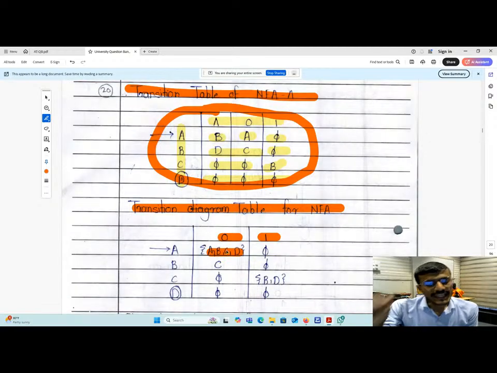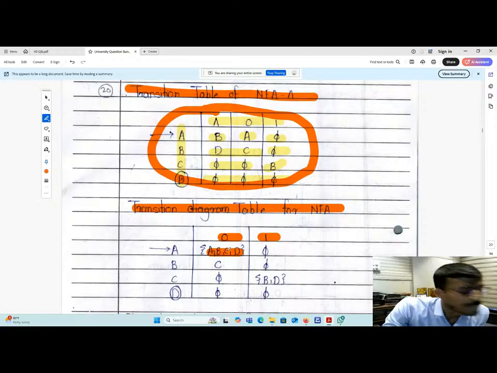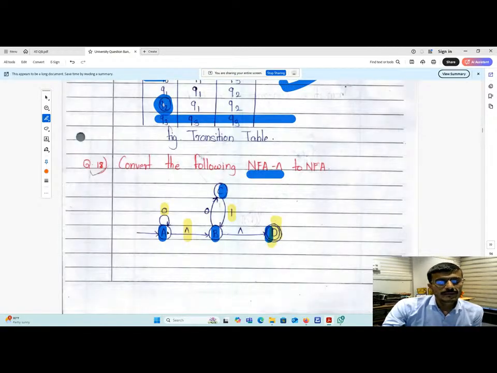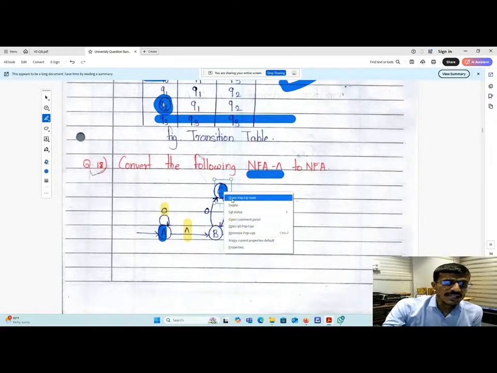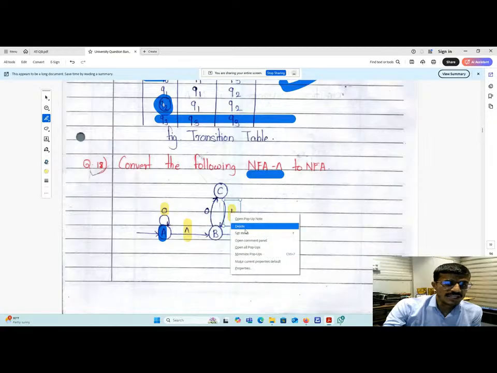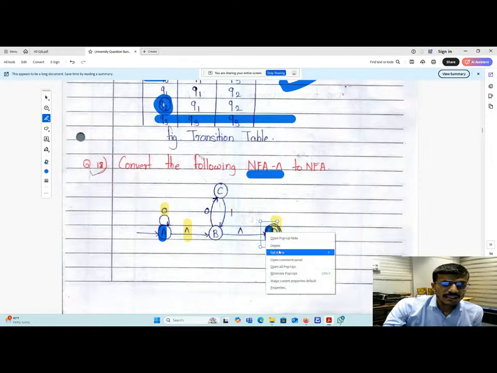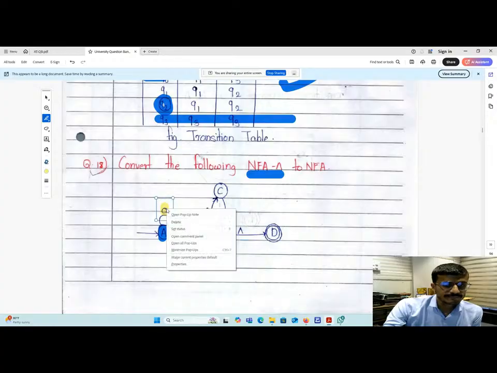Okay. Then next one, with respect to B, you can see zero transition goes to C, and nothing else is there.